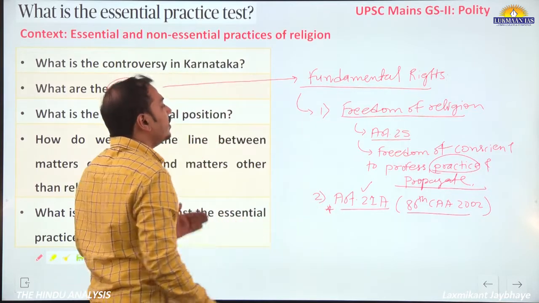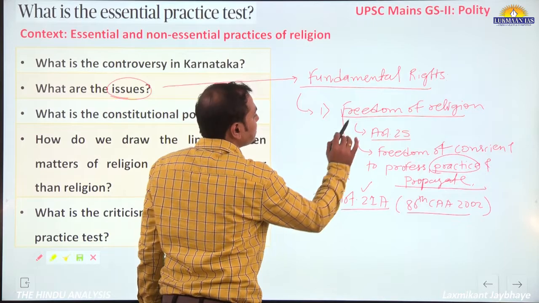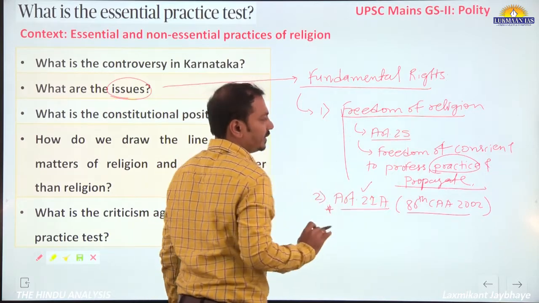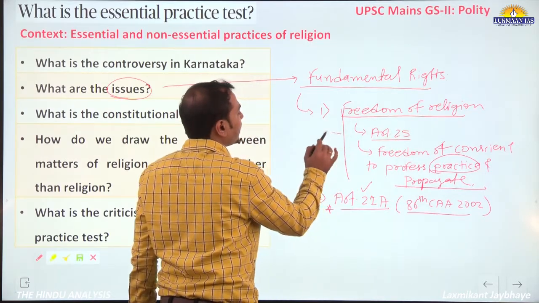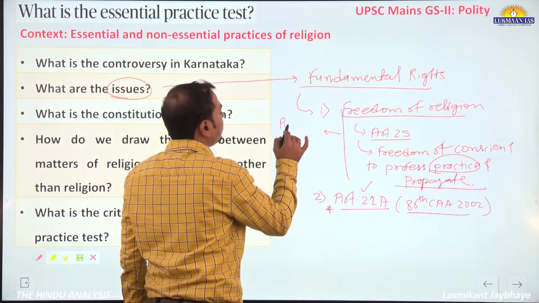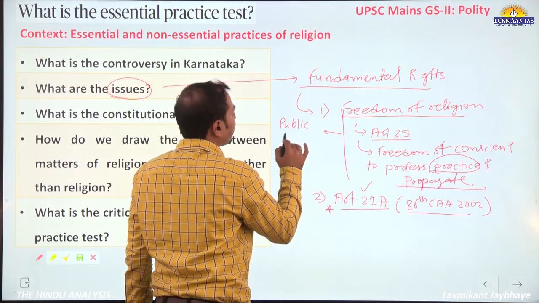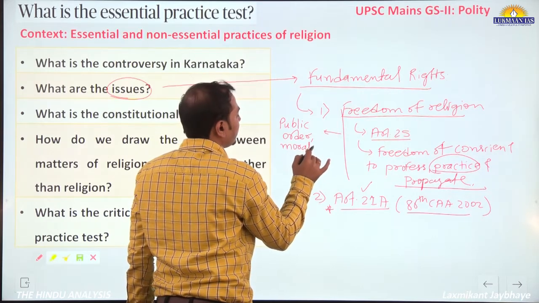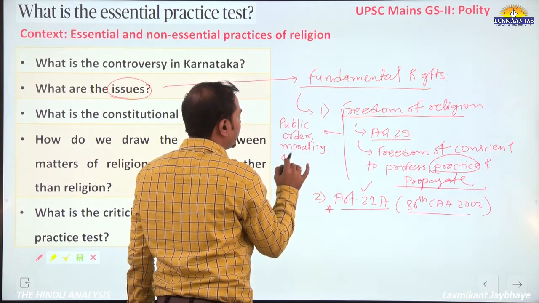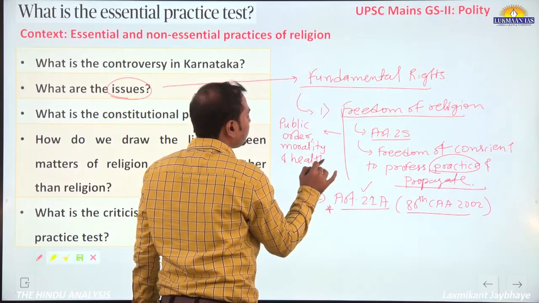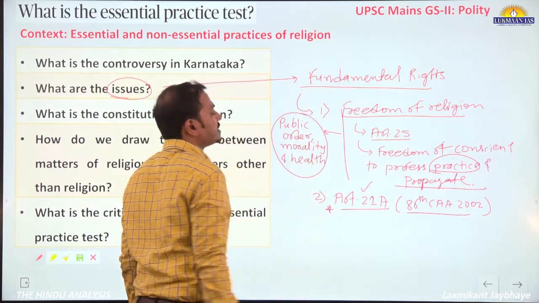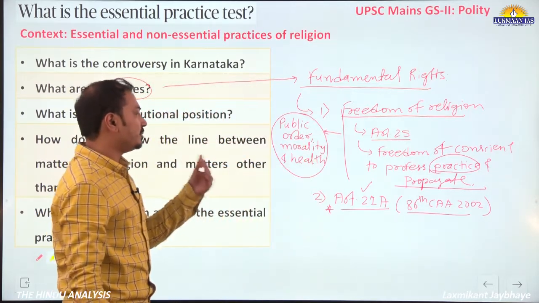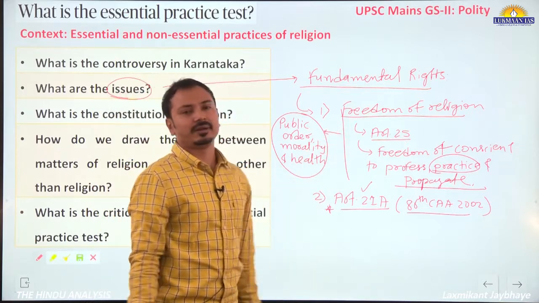Along with that, we know that there are some reasonable restrictions to this fundamental right under Article 25. What is that? Public order, morality and public health. Okay, so these are the reasonable restrictions for this fundamental right.